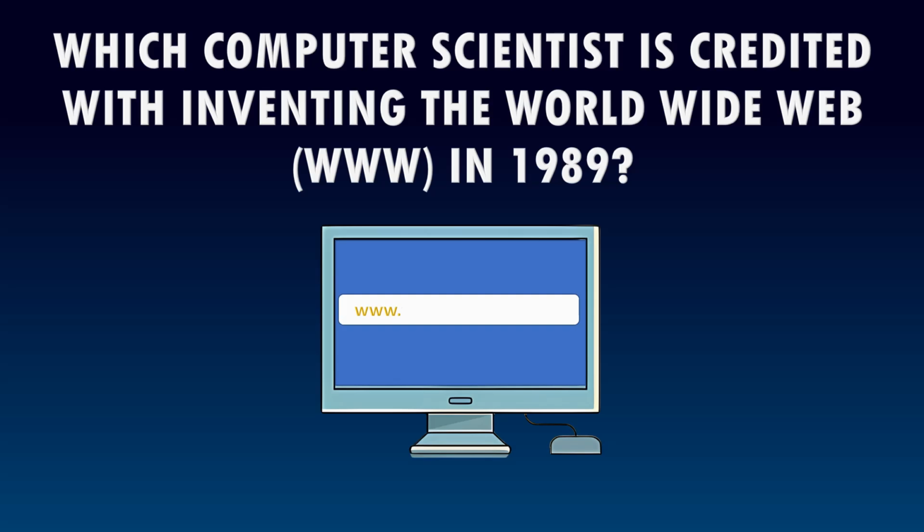The genius who gave us the internet as we know it is Tim Berners-Lee. The very first website created by Berners-Lee was at CERN, the European Organization for Nuclear Research, and was put online in 1991. It simply explained what the World Wide Web was and how to use it.